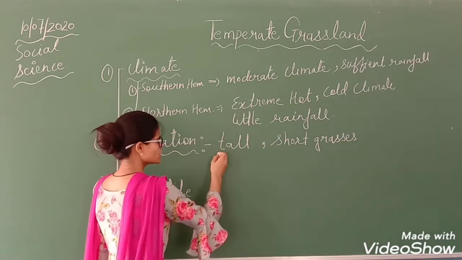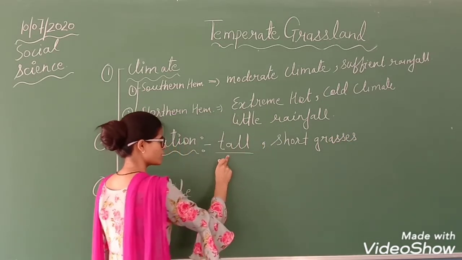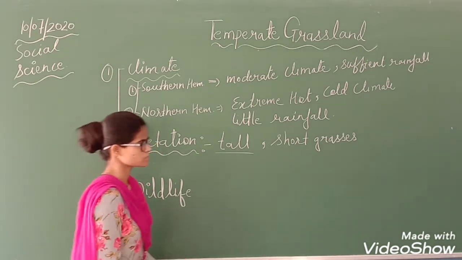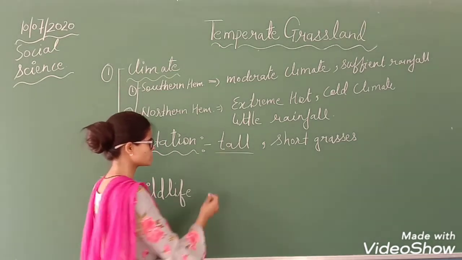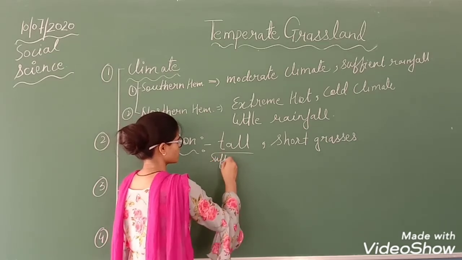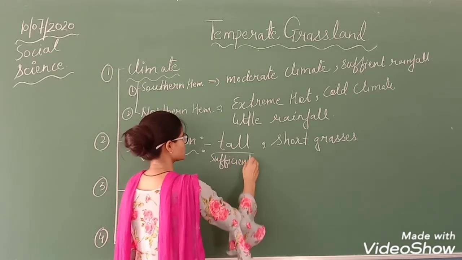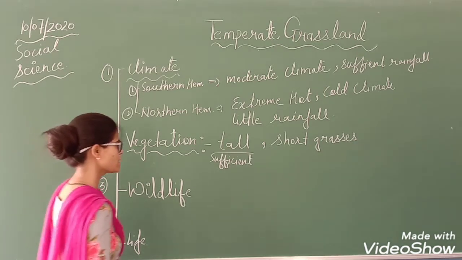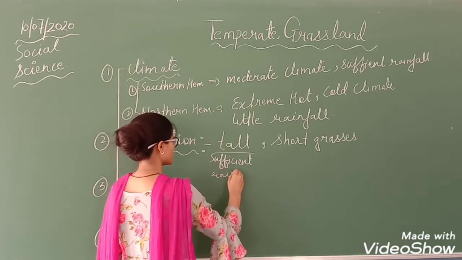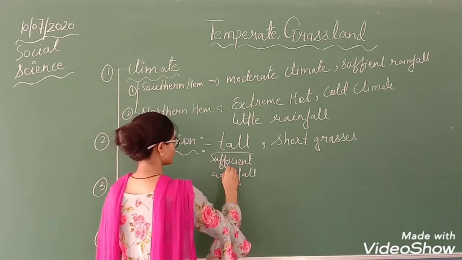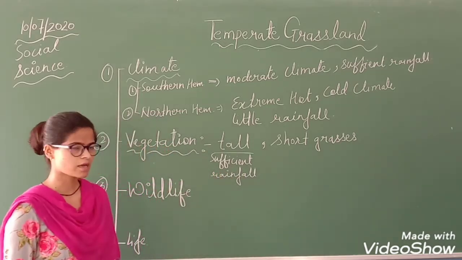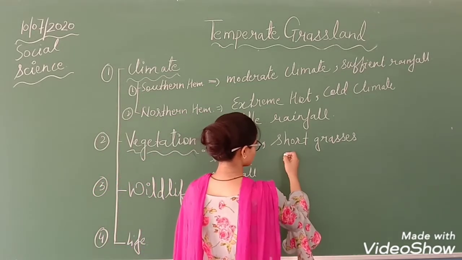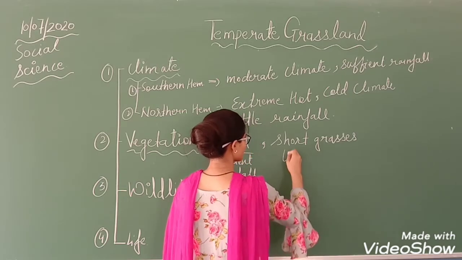Now tall grasses will be there where there is heavy rainfall, or you can say sufficient rainfall. That means in the southern hemisphere there will be tall grasses, as sufficient rainfall will be here, and short grasses will be there where there is little rainfall.